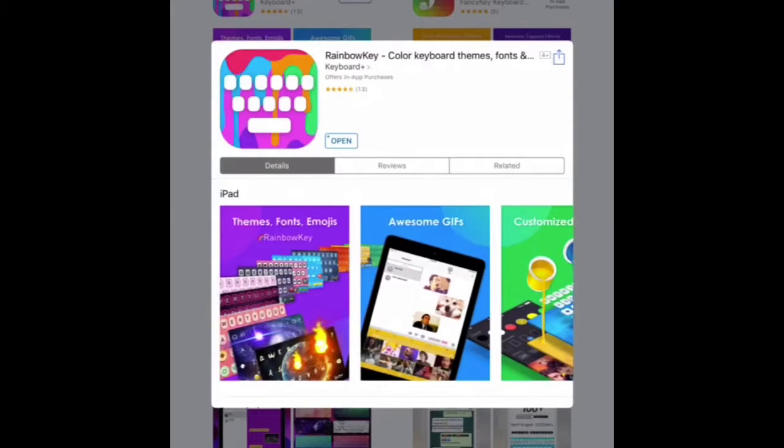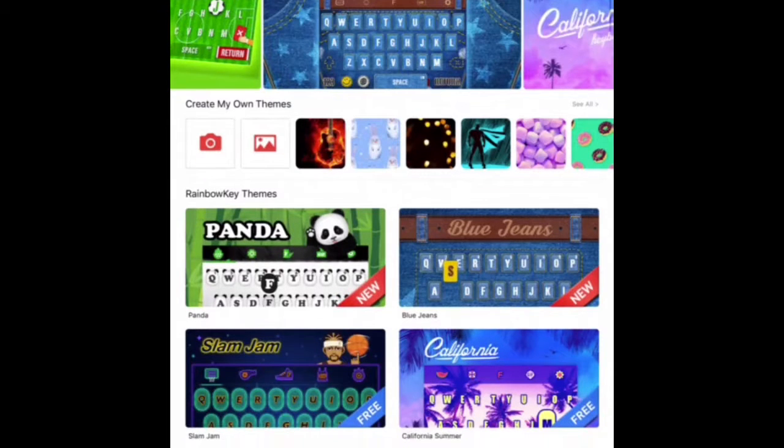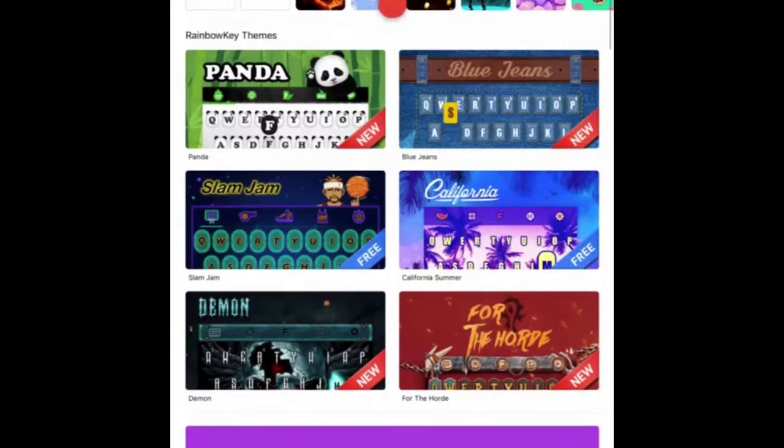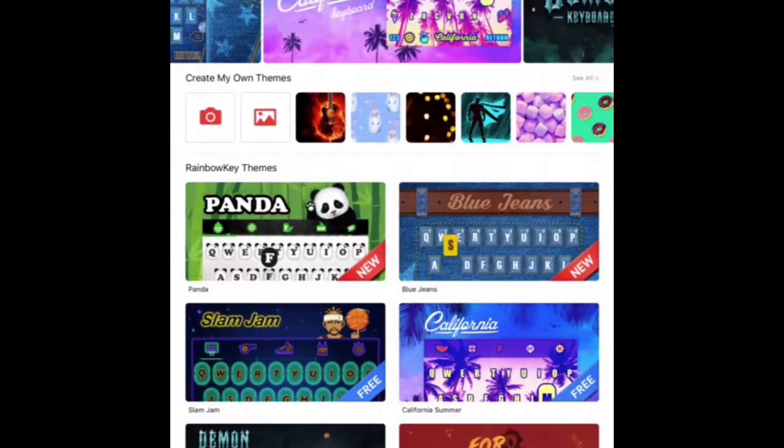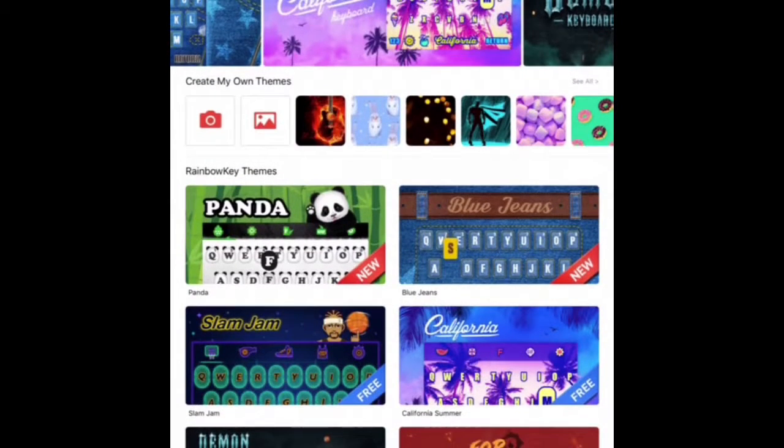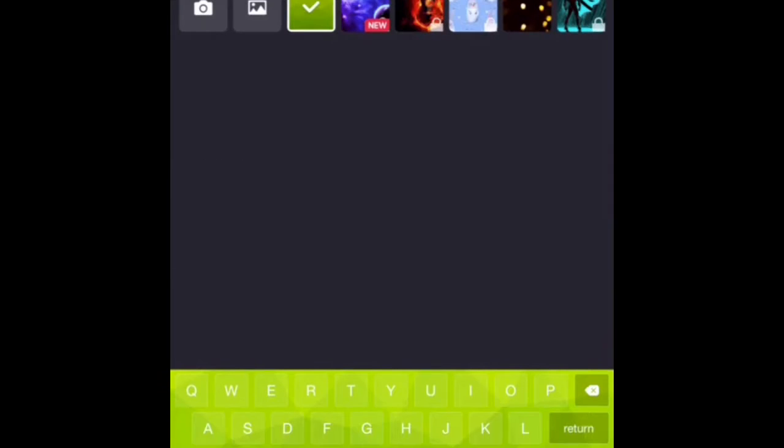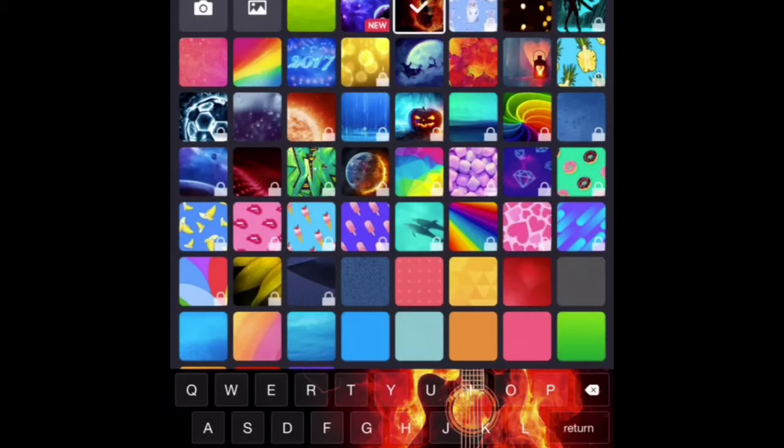It has all those features there. Once you're done, it's gonna go to this page right here, and you could check any keyboard, and you could even make your own keyboard using your folders or something. But I just made my own, so I'm gonna make one right now.